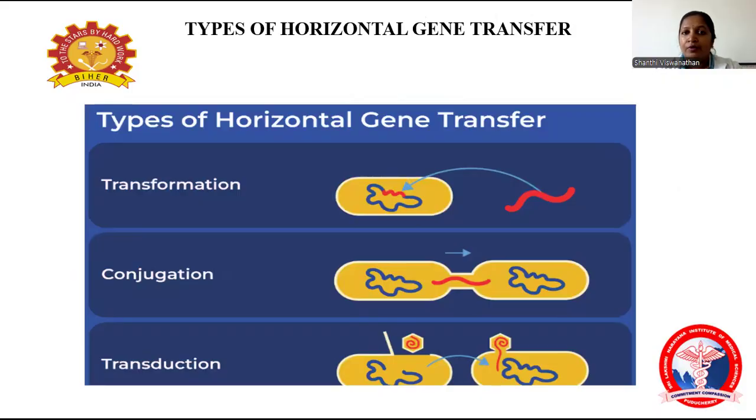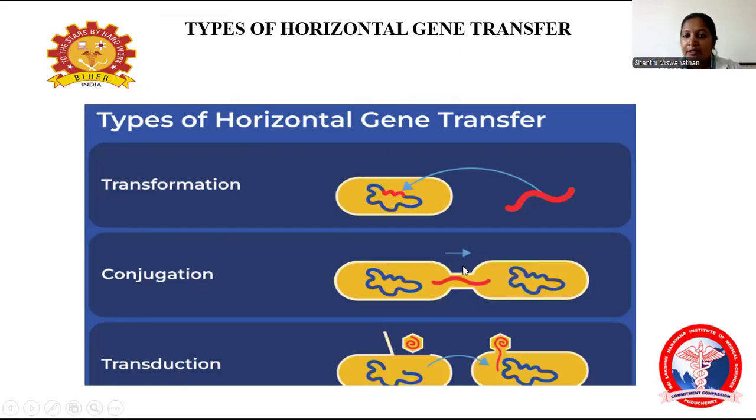These are the types of horizontal gene transfer. The first one is transformation. In transformation, the resistant gene present in the environment, that is naked DNA, is transferred to the bacteria. The bacteria acquire this naked gene for resistance and become resistant to a particular antibiotic. This is known as transformation. It is incorporated into the bacterial chromosome and makes that particular bacteria resistant to the drug.